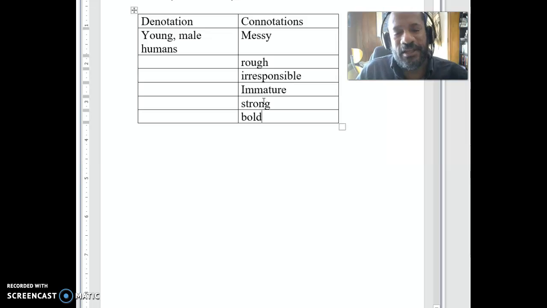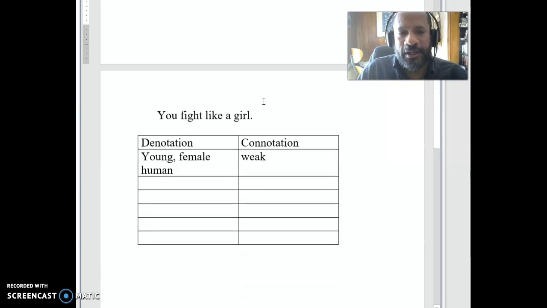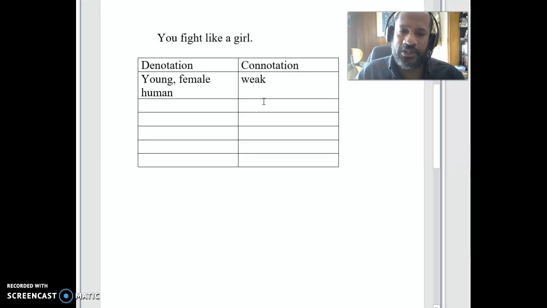Those are just ideas that we have that are associated with that word. They don't have to be that way, but again, that's something that we have in the language, and it's important to recognize because what it means is that whenever we use certain words, we have to be aware of the fact that sometimes certain connotations come along with them. That's why some young women do not like to be called girls, right? Somebody who's 20 says, "Don't call me a girl because a girl is weak, and I'm not weak. So don't use that word that suggests that I'm."